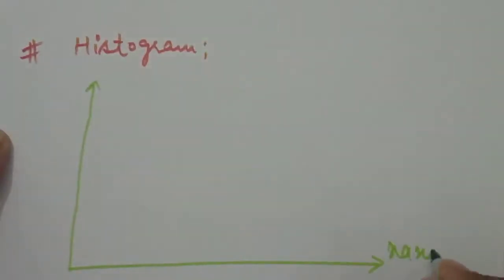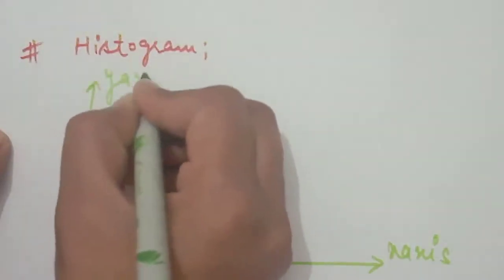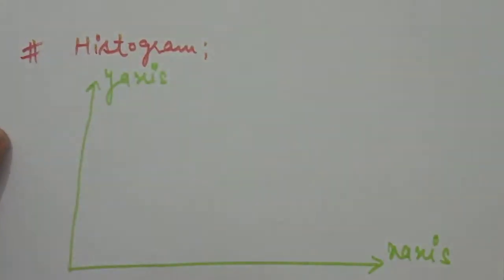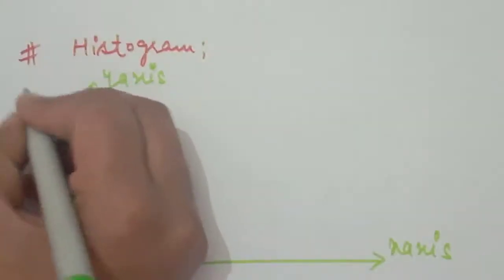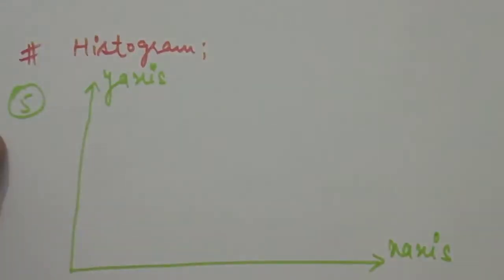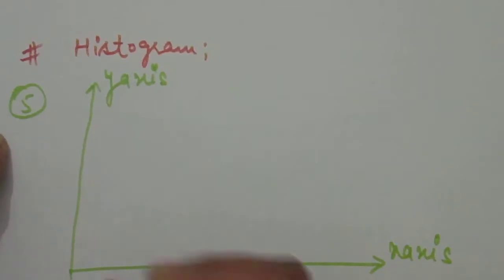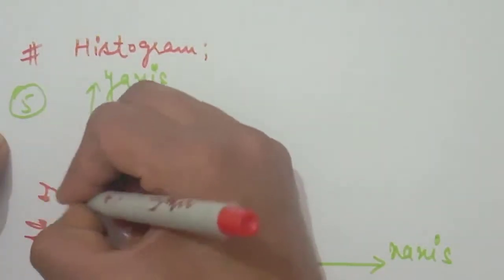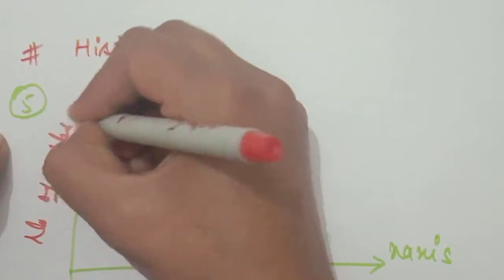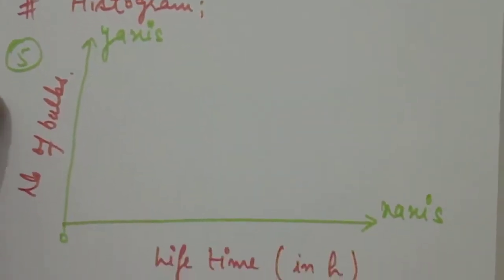This is the x-axis and this is the y-axis. So we will choose question number 5 from your exercise 14.3. The following table gives the lifetime of 400 neon bulbs, the lifetime of the bulbs in hours and the number of bulbs are given. So we will use 0, and here we have taken the lifetime in hours, and here we have the number of bulbs.